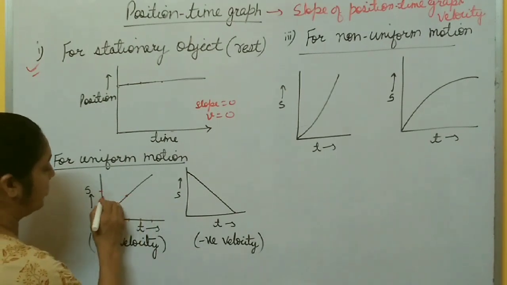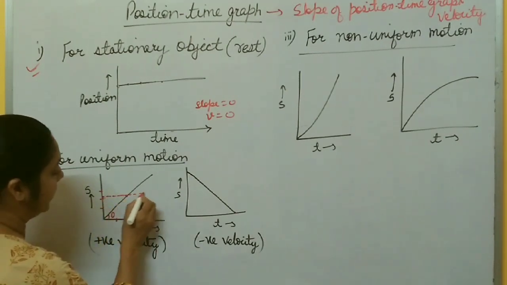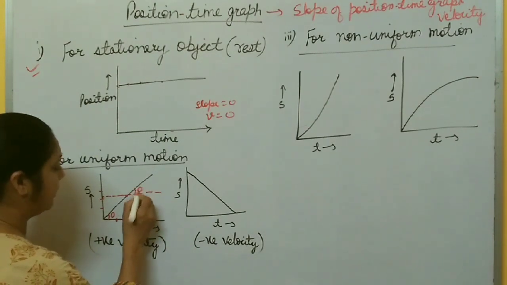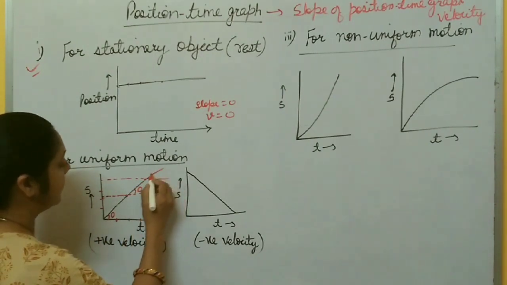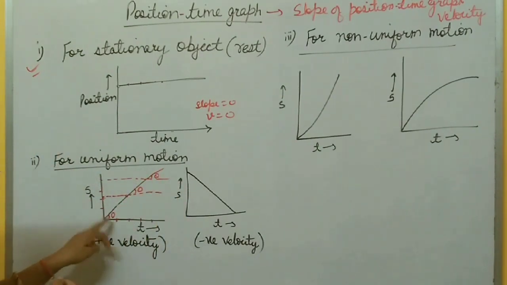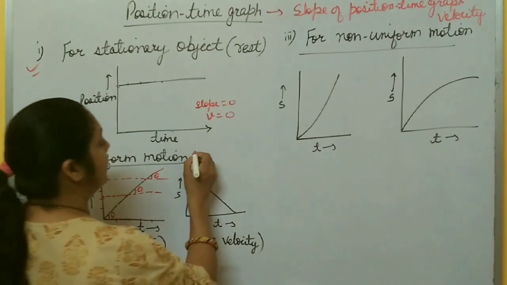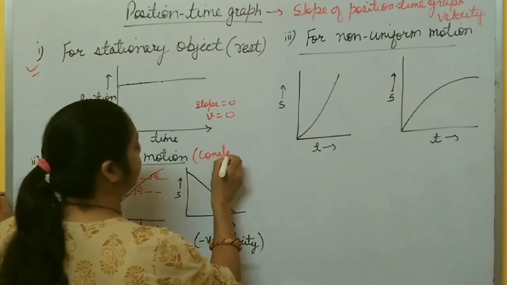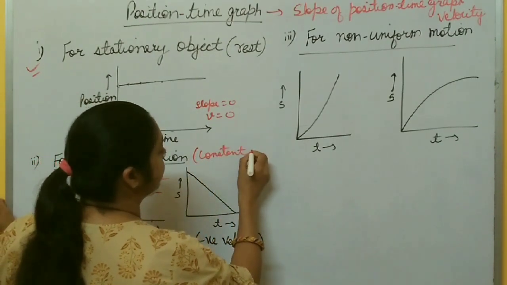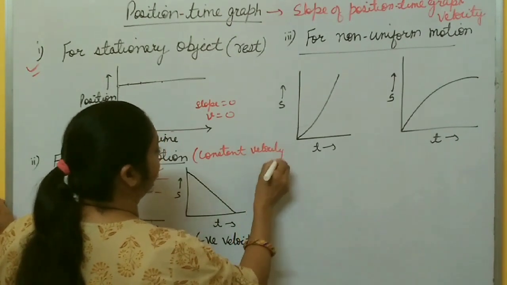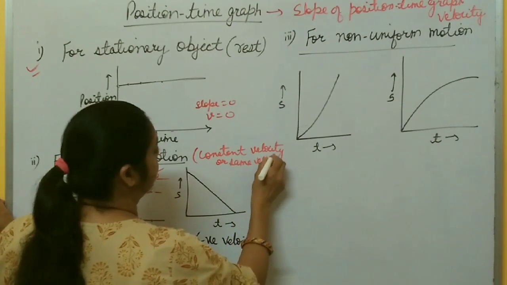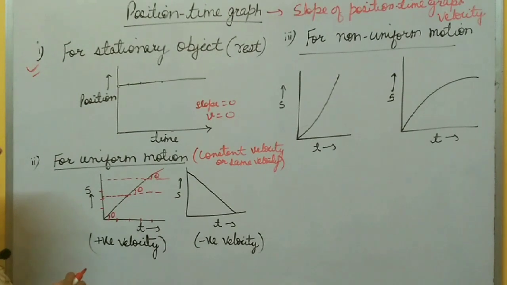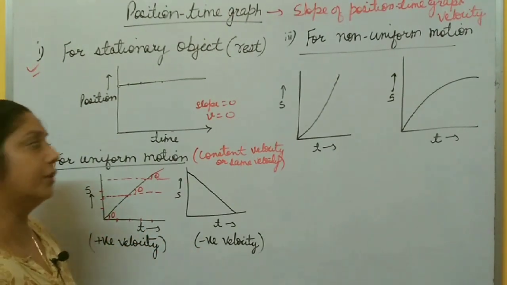At any other point, when you draw a line parallel to the x-axis, again the angle is theta. So at every point theta is the same, so slope is the same, and same slope means same velocity. So for uniform motion, it gives constant, uniform velocity.